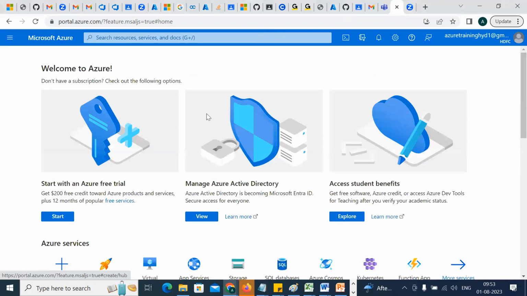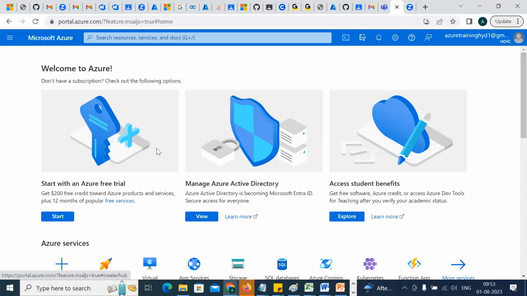Home page. Can you see? It says, hey, I don't have any subscription. Create a free trial subscription for me. Did you get the point? Either create a new free trial or try to move that subscription from Wells Fargo to HDFC. Got the point, buddy? Everyone got the point? Good. Now another point you have to understand here.